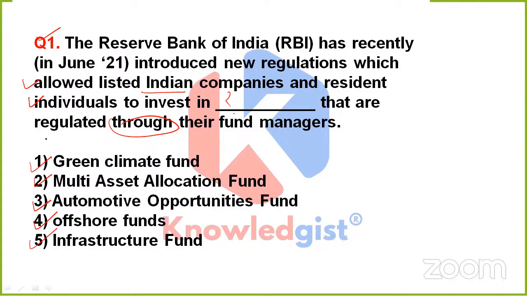So yes, we are provided with 5 options for every particular question. And this is an important and very straight kind of question. So what should it be? Should it be option 1, 2, 3, or the other two that are 4 and 5? Yeah, hello Sandeep, I'm good, dear. So what should be the correct answer this time? Giving you 5 seconds, go through the question, the options, and then do reply. Are they talking about these green climate fund, offshore funds?